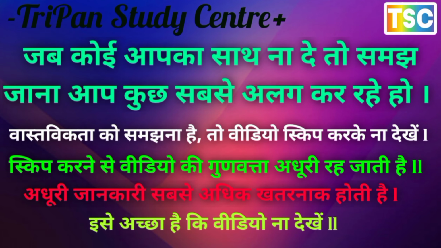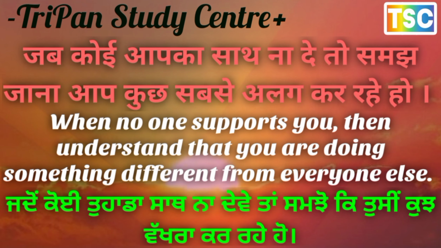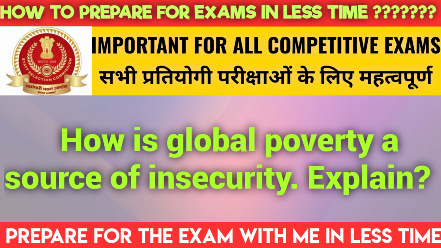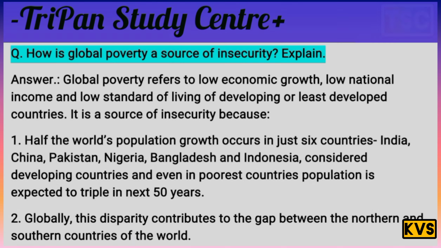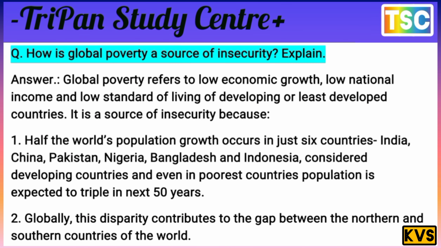Today we are going to do the chapter Political Science and highlight each and every point of it. Let's see what our topic is today. How is global poverty a source of insecurity? Explain. You know, that is an important question here.